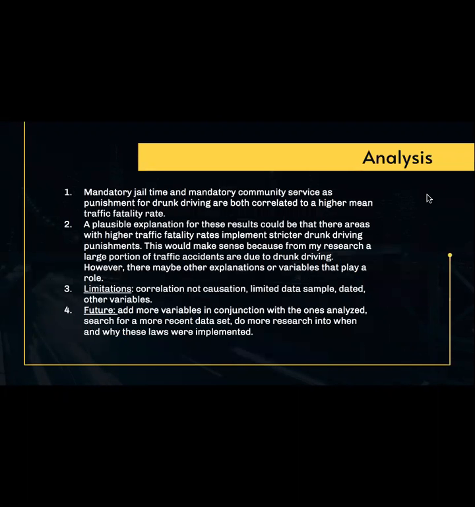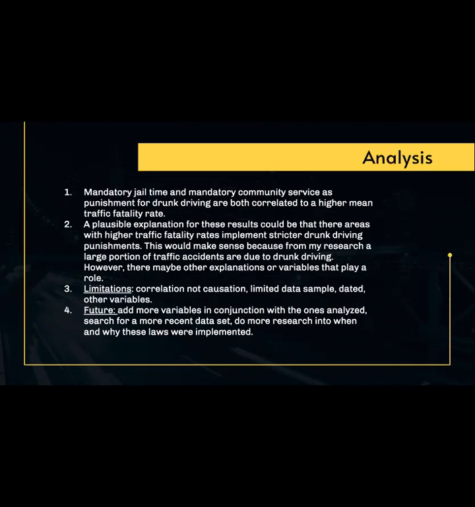And so my analysis is that mandatory jail time and mandatory community service as punishments for drunk driving laws are both correlated to a higher mean traffic fatality rate. A plausible explanation for these results could be that areas with higher traffic fatality rates implement stricter drunk driving punishments, and this would make sense from my research, as a large portion of traffic accidents are due to drunk driving. However, there may be other explanations or variables that play a role.